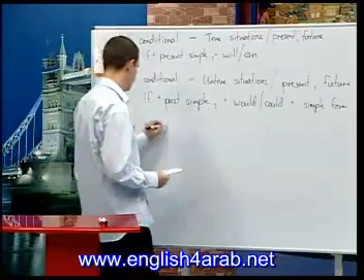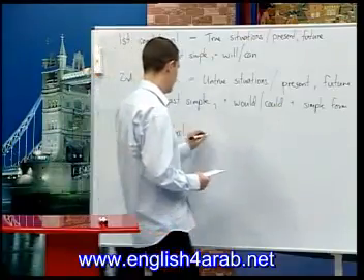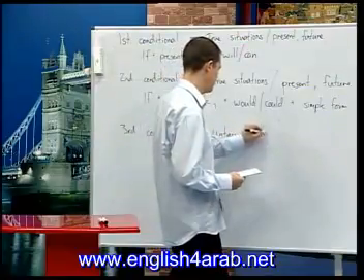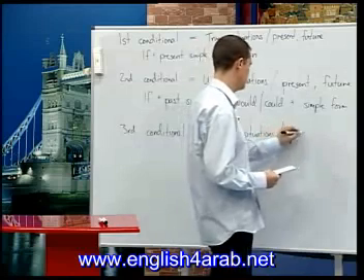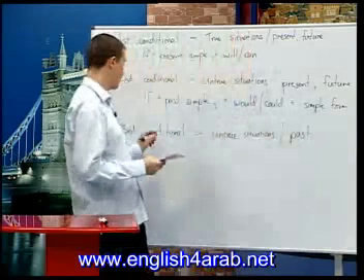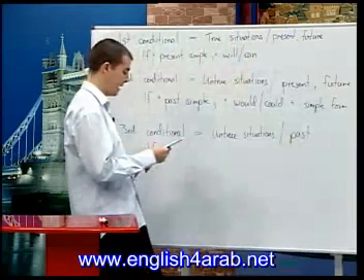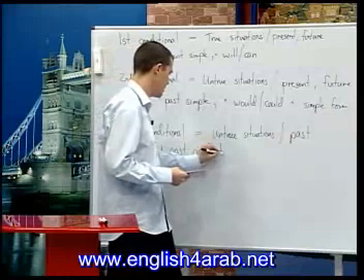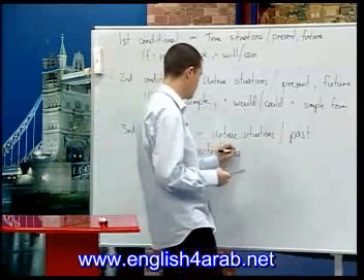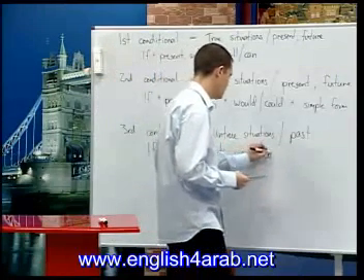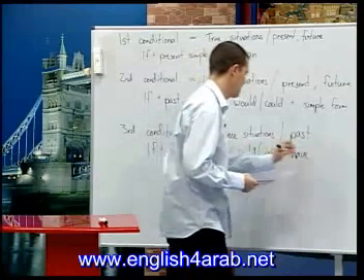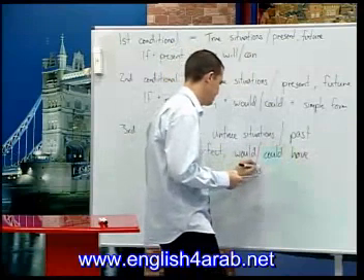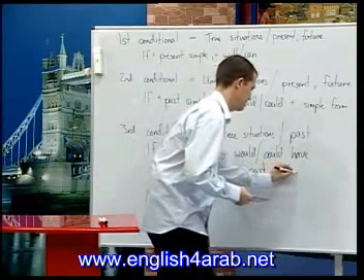Third conditional, this means untrue situations in the past, and to make it, we say if plus the past perfect in the if clause, and then in the main clause we have would or could have plus the past participle.